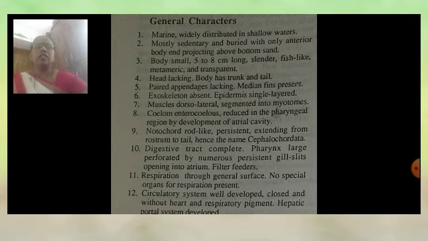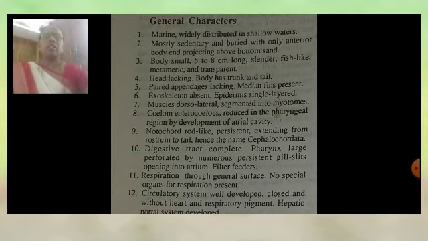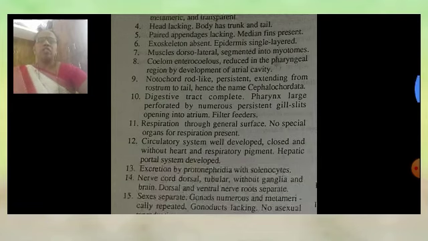The next characters are internal, which we can see only with the help of dissection. First is the digestive tract. The digestion process is completed with the help of this part. It is called the digestive tract. Pharynx is large, perforated by numerous persistent gill slits opening into the atrium. They are filter feeders. In this animal, respiration is through the general surface; no special organ for respiration is present.